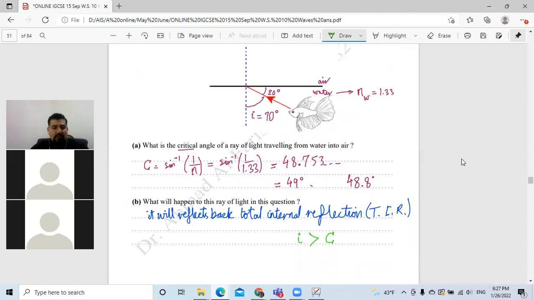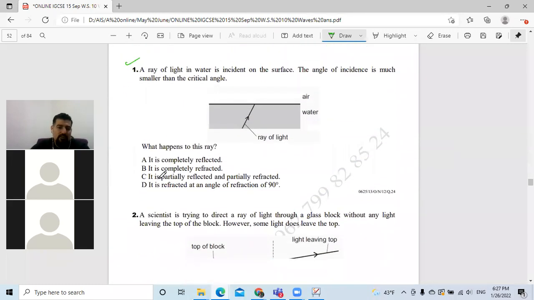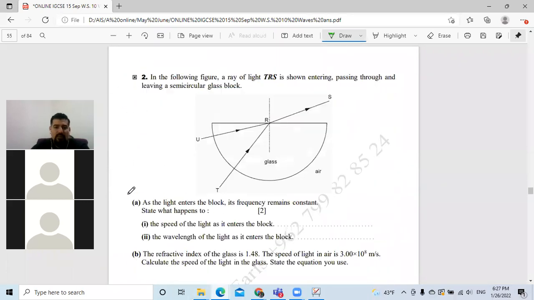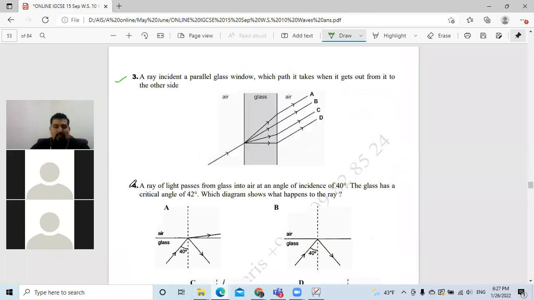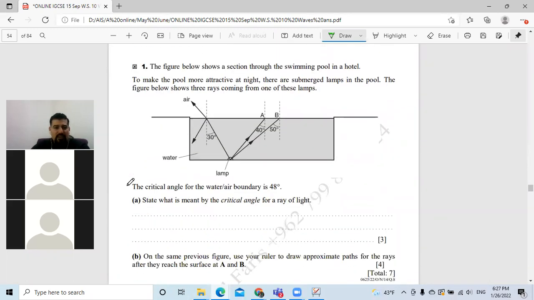Now, let's move on. We have multiple choice questions. As usual, these multiple choice questions are your homework for next time. Let's move on to question number 1, page 54.